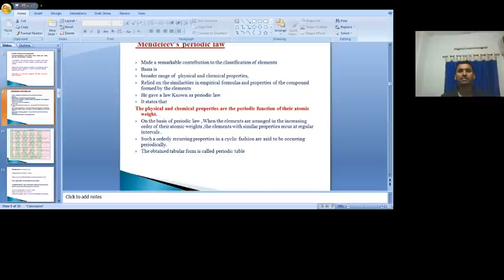The physical and chemical properties are a periodic function of their atomic weight.